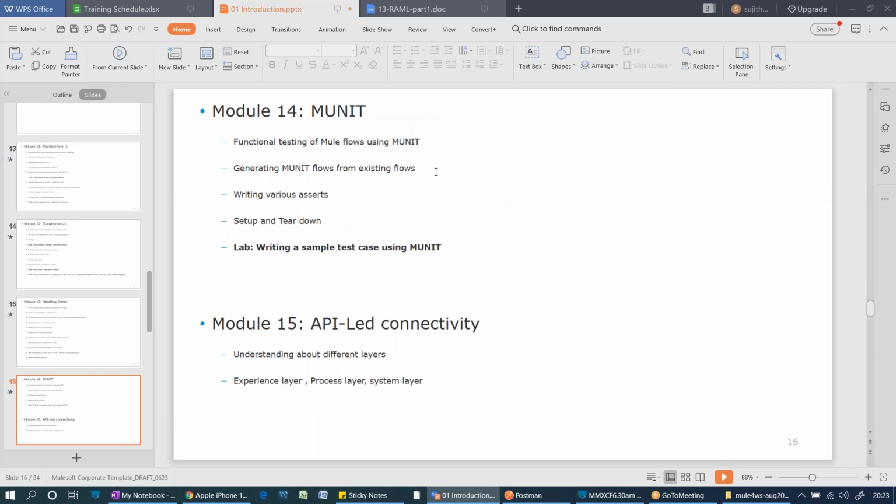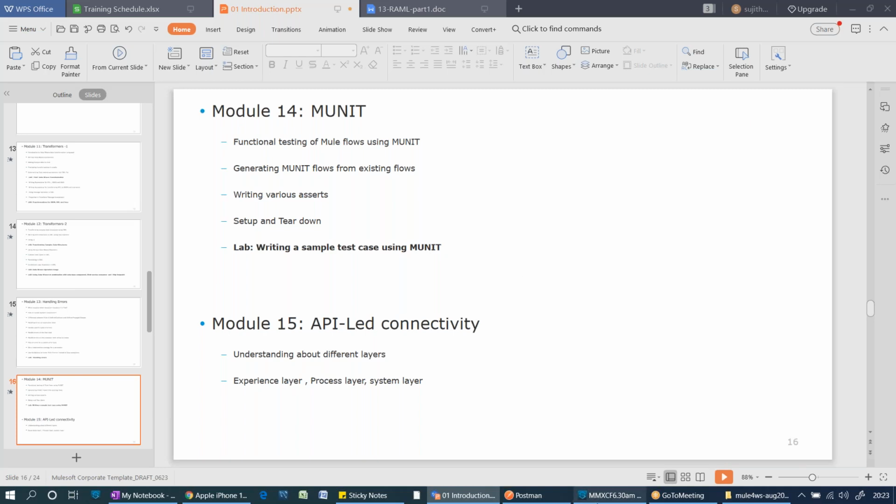Next, MUnit. MUnit is not part of the certification program, but I feel as a developer, you need to know about MUnit. MUnit is nothing but a testing framework. If anyone worked on Java, they might know about JUnit. A similar kind of framework is MUnit. M means Mule. If you want to write any test cases for your Mule applications as a developer, you can write them by using this MUnit framework.